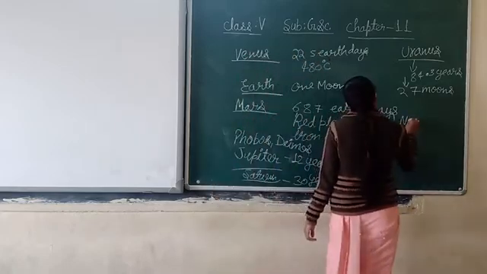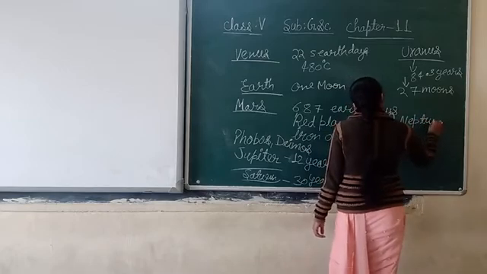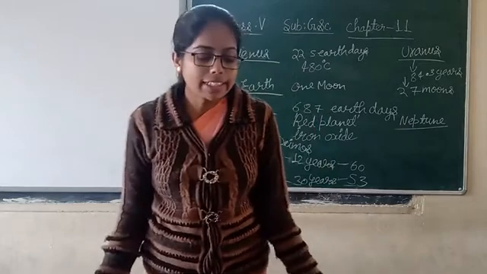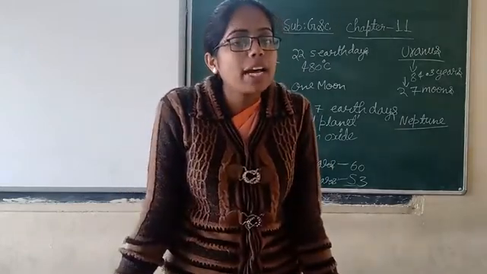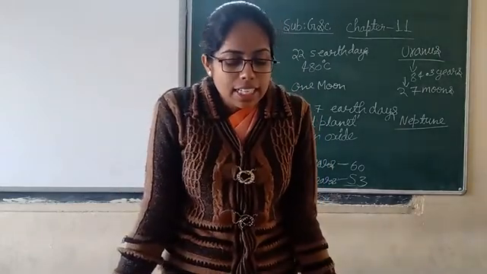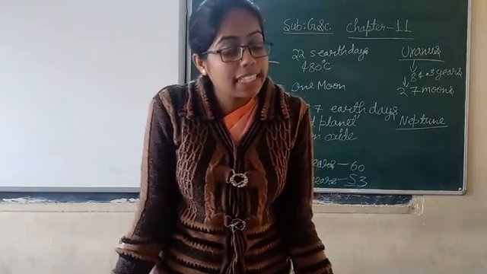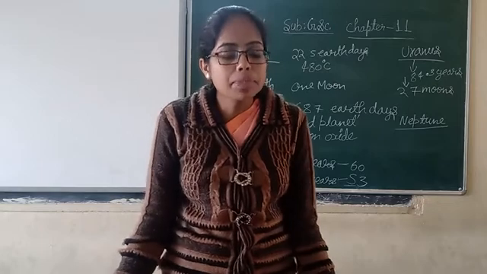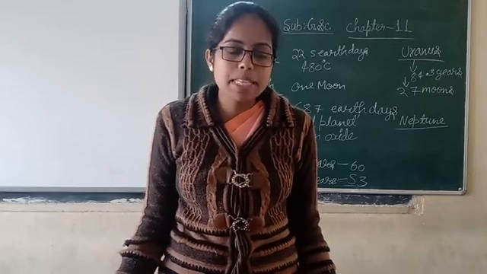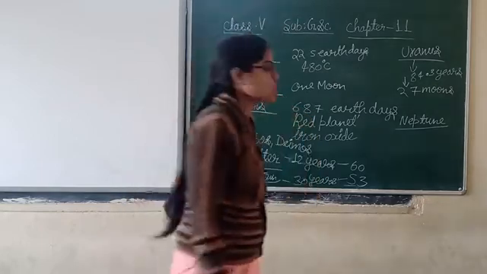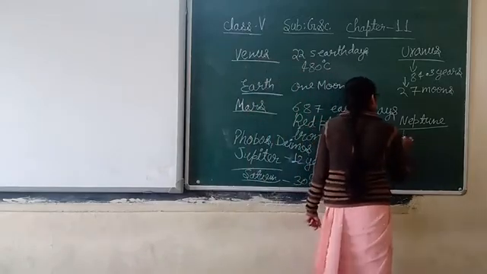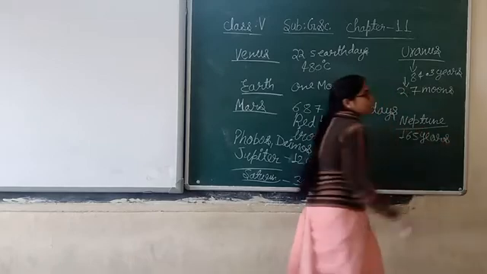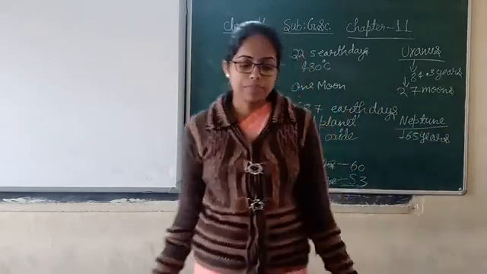Now the last planet, Neptune. Neptune is the 8th and the farthest planet from the Sun. Its atmosphere also contains gases like hydrogen, helium and methane. It takes about 165 years, you can imagine, a very long time, 165 years to orbit around the Sun.